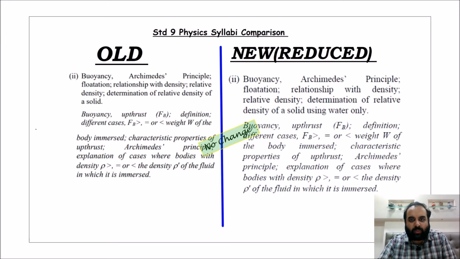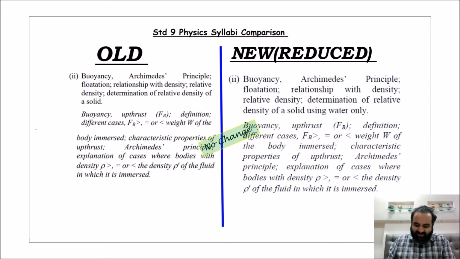In this particular document that change is not reflected, so you can just note it down. Example 4.8 is completely removed, but obviously the numericals and everything, F1 upon A1 is equal to F2 upon A2, all these things definitely will be there. And in the B part, I hope you are aware, this was told long back, measurement of atmospheric pressure by different barometers, like the simple barometer, from 4.12, the entire 4.12 is removed.